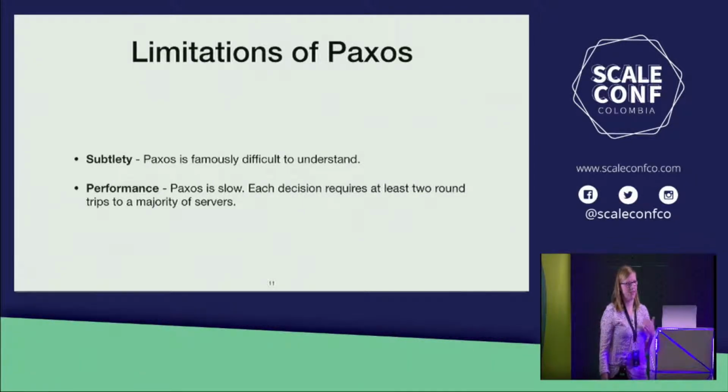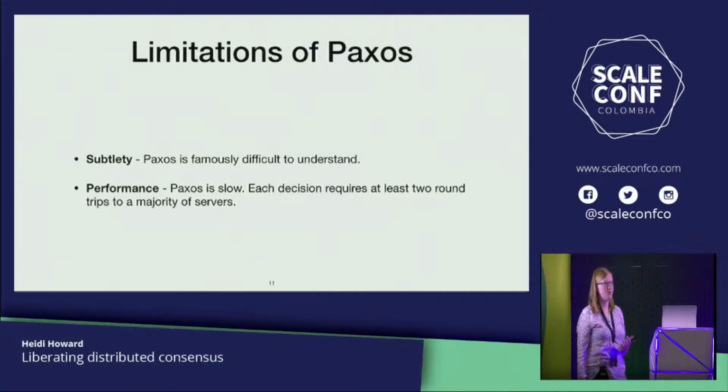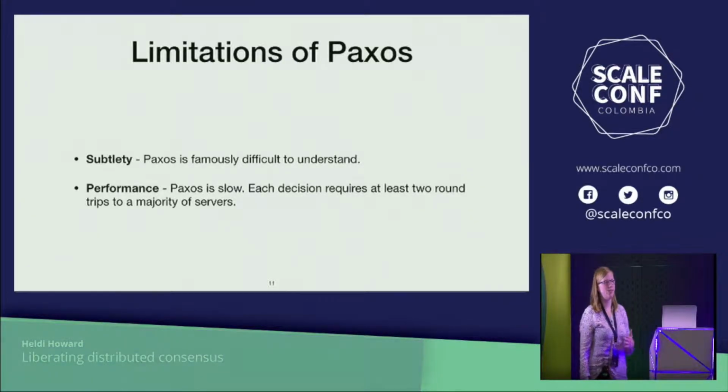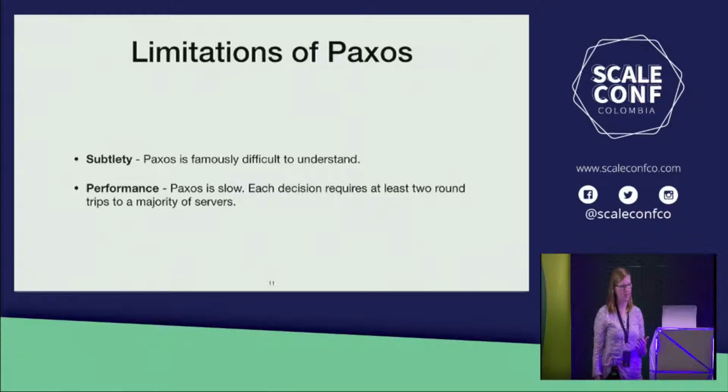The second limitation is performance. Paxos is slow. That's why in systems we reserve consensus usually just for our most important operations, so for coordination and for orchestration services, instead of putting it in the critical path of our systems. Paxos is slow because each decision requires 2 phases with the majority of participants. Many people will tell you that that cost is inherent in solving the problem of consensus. I'm going to hope to try to convince you today that that is not the case.